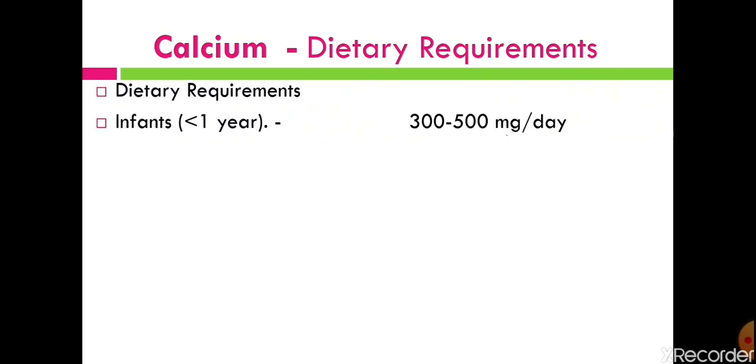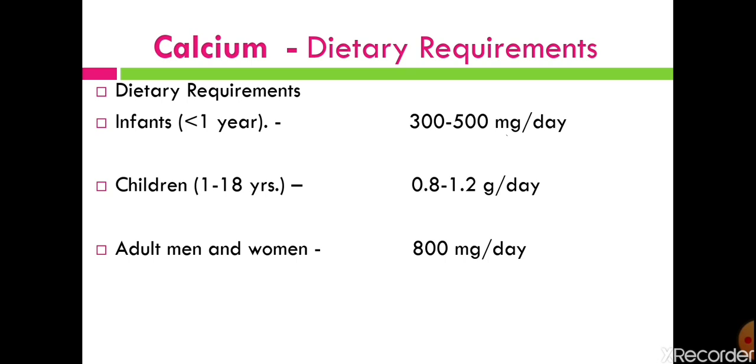In infants, calcium is required in a quantity of 300 to 500 mg per day, while in children it is 0.8 to 1.2 gram per day, while in adult men and women the daily requirement is 800 mg.